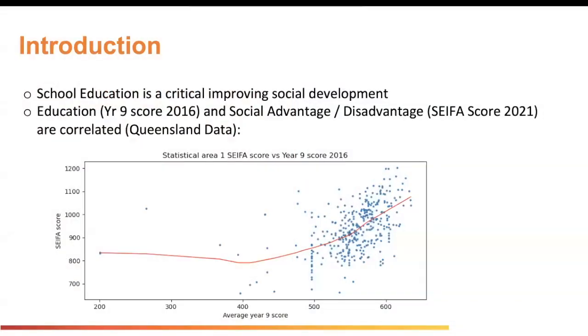A critical area of development identified by the UN was education. We chose to explore the impact of education on social development, specifically seeking to model strategies that improve education as a method of remedying social disadvantage. In the figure, we've plotted SEIFA, a social disadvantage metric, against a standardized test score in Year 9 classes across Queensland, demonstrating this correlation between education and social disadvantage.